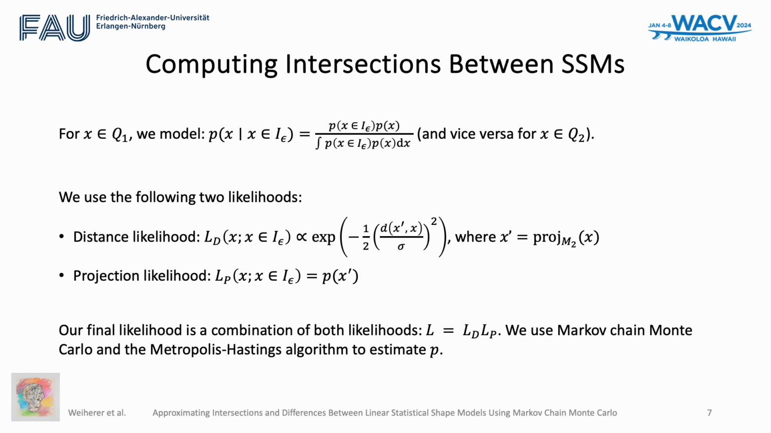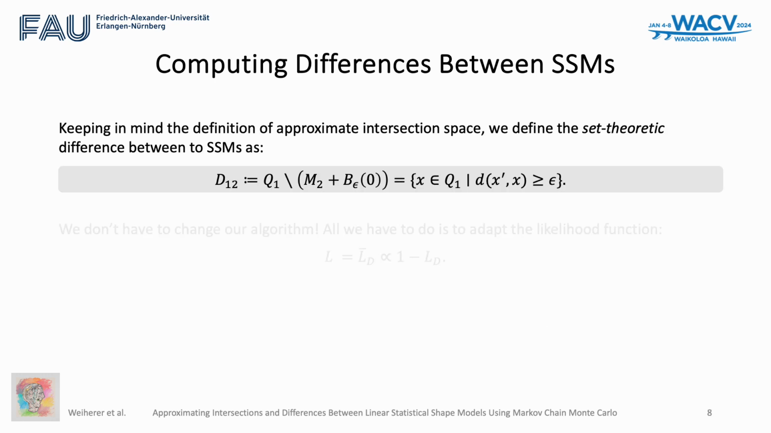Finally, we use Markov chain Monte Carlo and the Metropolis-Hastings algorithm to approximate the intractable posterior distribution and, based on the posterior samples, compute a basis for the intersection space. We can easily adapt our algorithm to also compute set-theoretic differences between two SSMs.